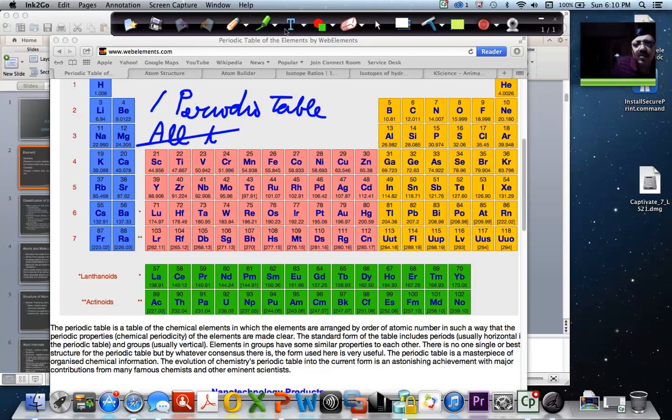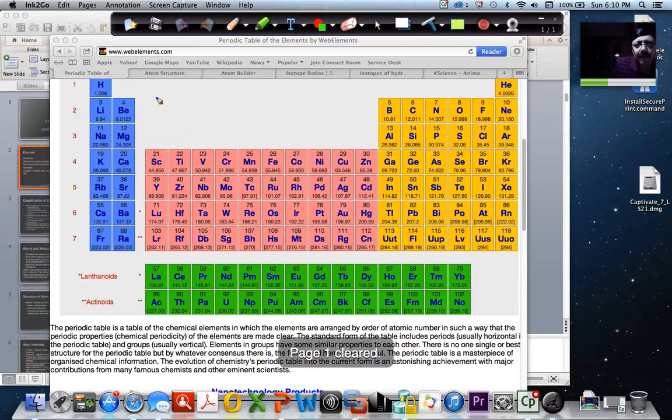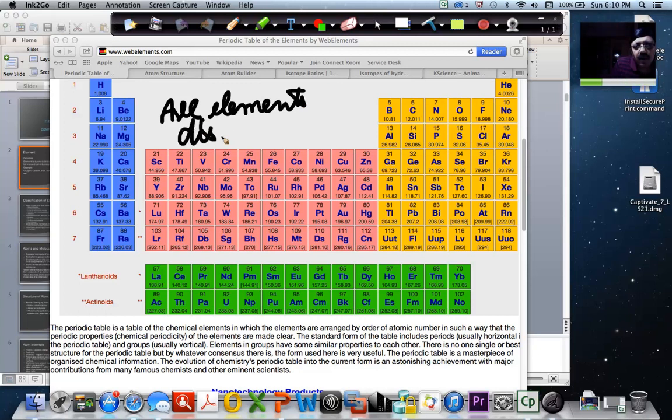Just a moment, there seems to be some small problem here. Let me try to change this to black, medium, black. All elements discovered, right? So this has got all elements which are discovered till now. So that's basically what it is, right? This is what's called a periodic table.